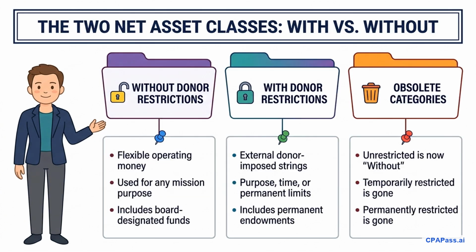FASB ASC 958 simplifies net asset reporting into just two classes: net assets without donor restrictions and net assets with donor restrictions. Net assets without donor restrictions represent flexible money that the NFP can use for any mission-related purpose. In contrast, net assets with donor restrictions have explicit strings attached by an external donor. These restrictions can be purpose-based, time-based, or permanent, such as endowments where the principal must be held forever. Remember, the old three-category system of unrestricted, temporarily restricted, and permanently restricted is completely obsolete. If you see those three categories on your CPA exam, they are outdated distractors.